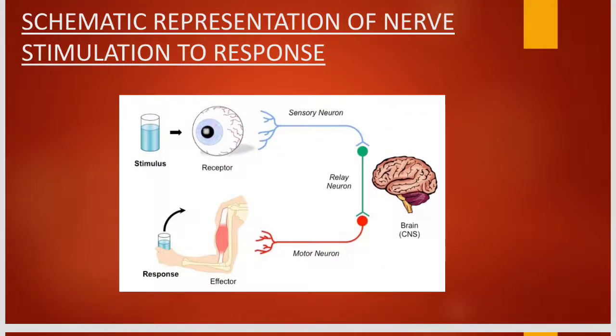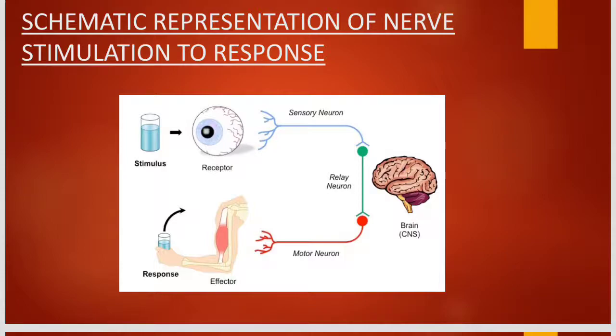Before starting the lesson, I would like to ask you a few questions. What would you do when you touch a hot object? When you touch any hot object, do we hold it and keep standing there for a long time, or do we remove our hand immediately? Yes, we remove our hand immediately. Why are we doing like that? Why are we reacting in that way?